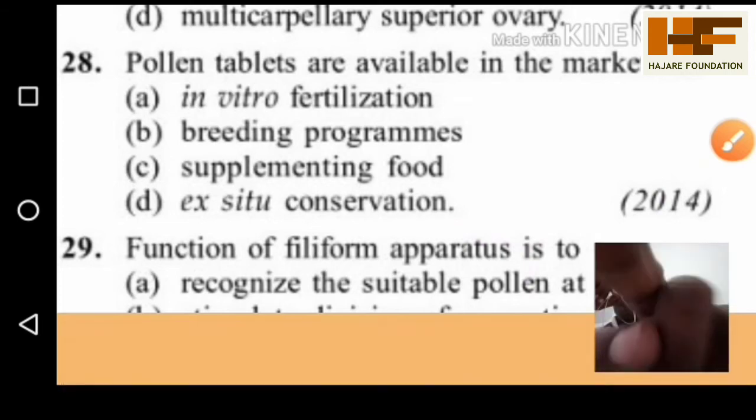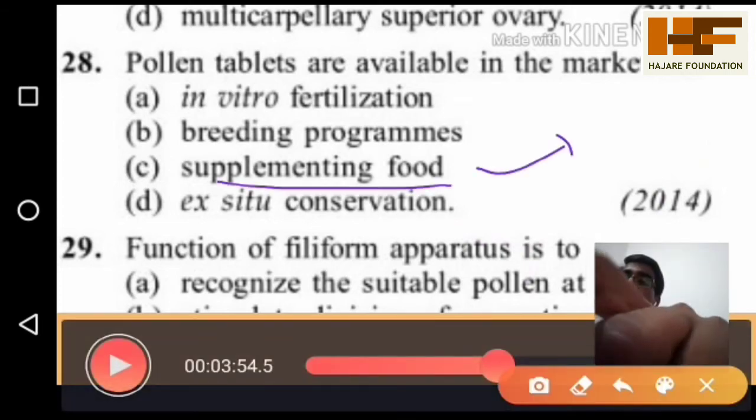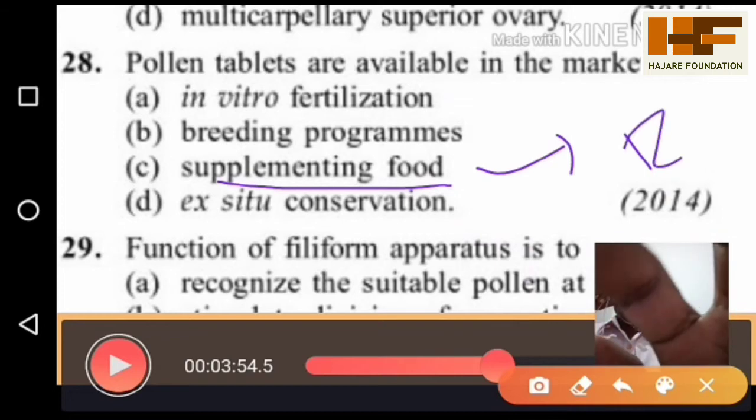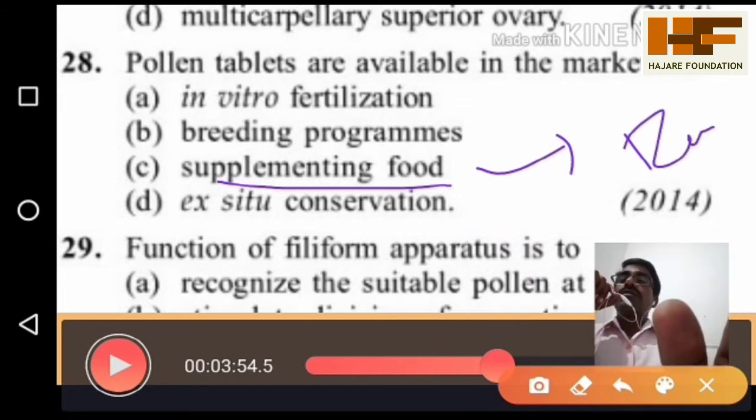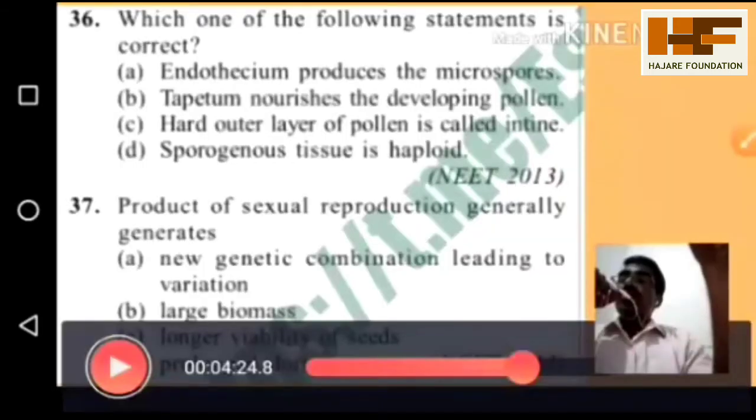Supplementing the food. What is supplementing food? Especially rocket travelers, astronauts, as well as space travelers need some amount of food. For them, the food is prepared in the form of pollen tablets. So that is a supplementary food given for people. So option 3 is correct; try to understand and notice the textbook.